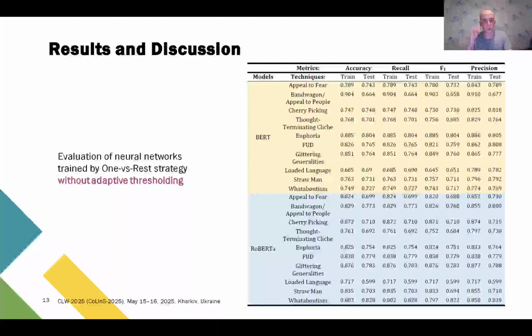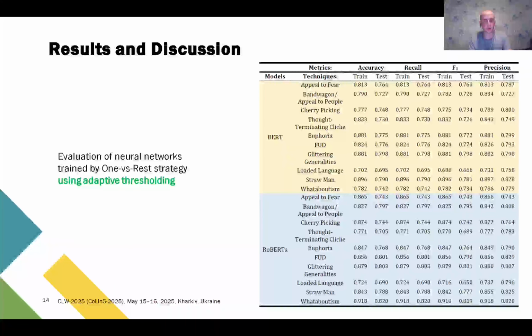While BERT performs strongly on the training data, it shows a noticeable drop in test performance for some techniques, like bandwagon, which may point to overfitting. In contrast, RoBERTa shows more stable performance across both training and test sets, especially for techniques like cherry picking, glittering generalities, and whataboutism. This balance highlights its better generalization ability.